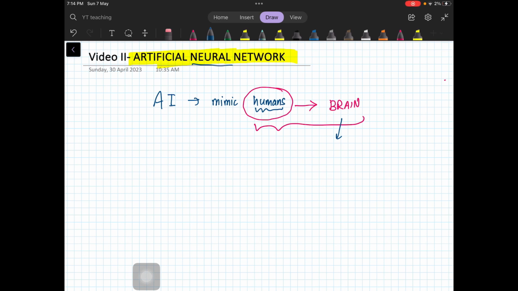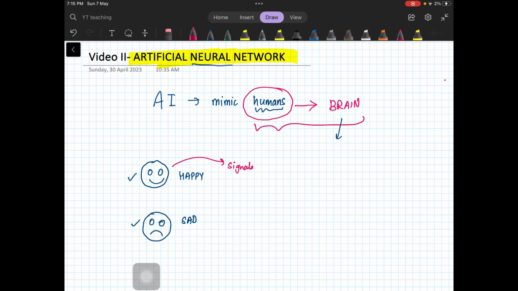This is in the simplest form I'm telling you. For example, you look at somebody and the person is happy, and there is another person who is sad. Looking at two faces, you can make out that this person is happy and this person is sad. Now the question is, how is it possible for your brain to distinguish between these two faces? Looking at a particular face, you get some signals, different kinds of inputs.